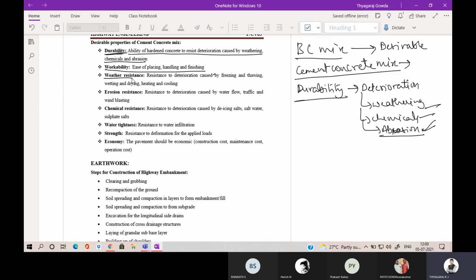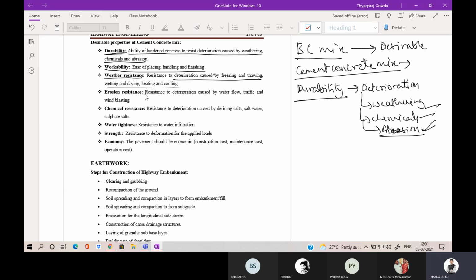So next is weather resistance. That is, I told, right, freezing and thawing, drying and heating and cooling. So we all know that the weather sometimes will be very cool in nature, sometimes very hot in nature. That is, the temperature keeps on fluctuating. Because of the fluctuation in temperature, there will be deterioration of the pavement. That deterioration we are going to call weathering. Okay, the cement concrete should have weather resistance also.